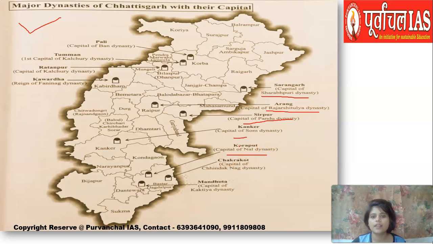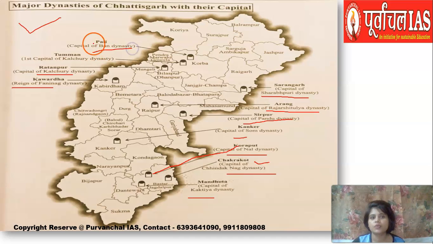Nal dynasty had their capital at Koraput here in the Bastar, not the Odisha Koraput, please remember. Chakrakut again in Bastar was the capital of Chindaknak dynasty. Kakatiya dynasty had their capital Manddhota. Here, if you come to Kabir Dham, that is Kavardha, it was the range of Phaninag dynasty. In Bilaspur, Ratanpur was the capital of Kalchuri dynasty.